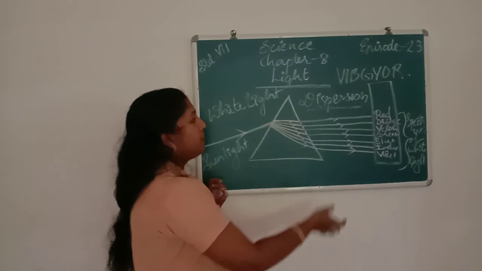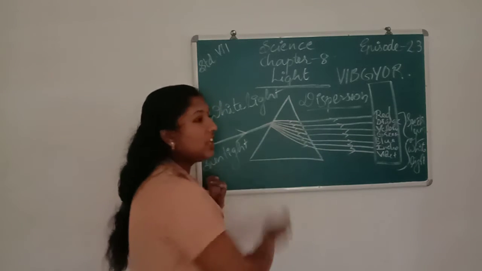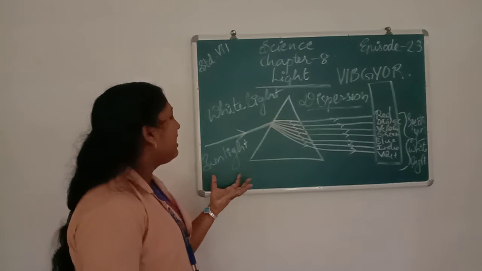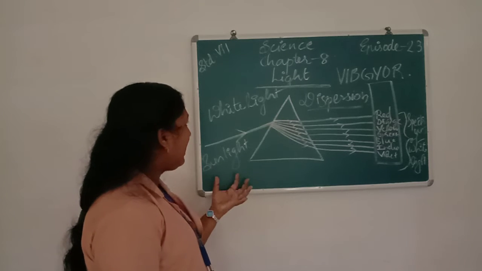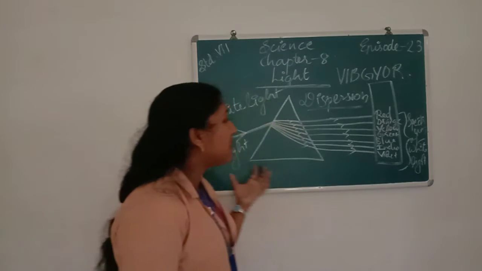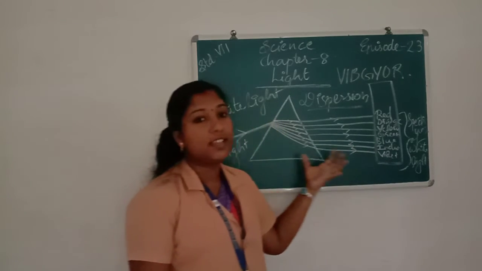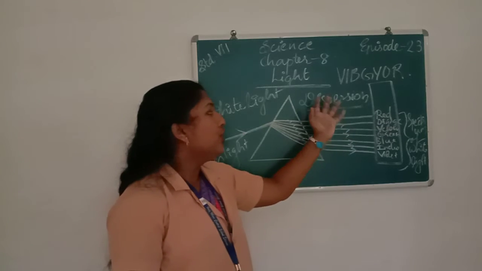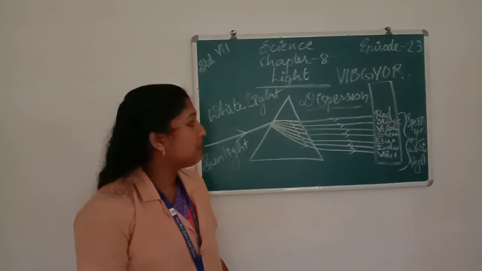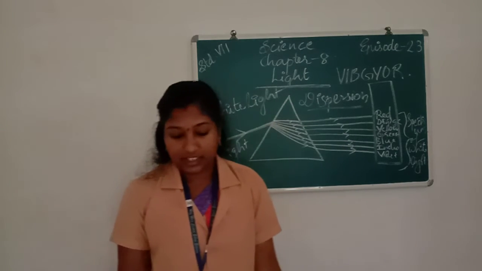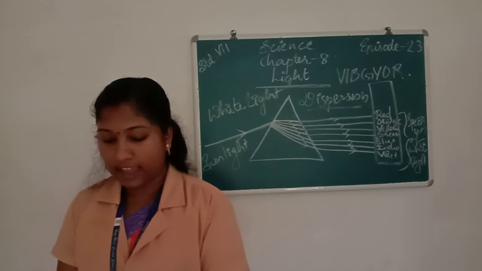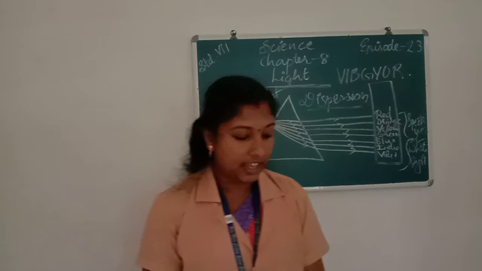So for getting the spectrum of white light, dispersion takes place, and also we can say that sunlight is a white light, and also the sunlight is a mixture of 7 colors. Then due to dispersion we can see the rainbow in the sky. And also we can make colors using a CD placed in the sunlight.